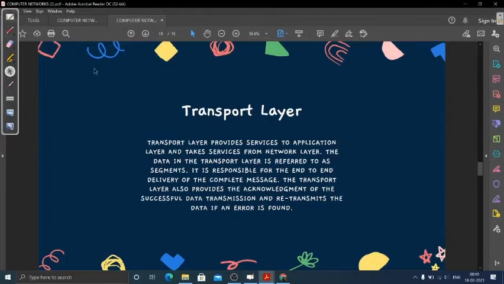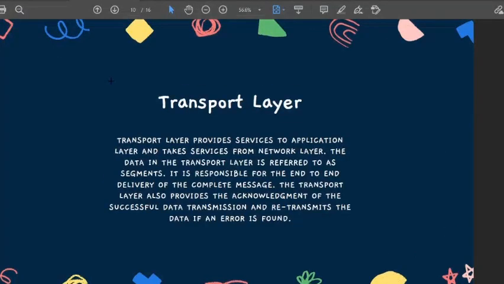next we have the transport layer. This is one of the most important layers in OSI. It basically provides services to the application layer. Why are we going directly to the application layer? I won't tell you that now because it is related to the TCP model. The OSI model is not followed, but TCP is actually being followed. I will tell you that in the next video.